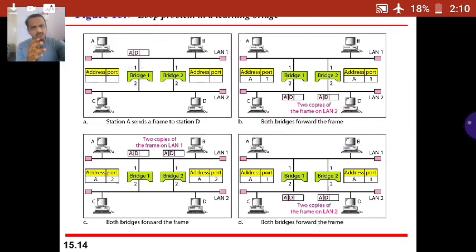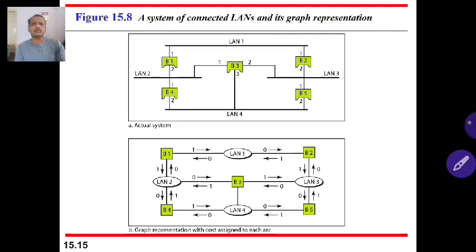So the solution for the bridge problem is the spanning tree. The spanning tree is nothing but a special kind of tree in which all the nodes are connected.